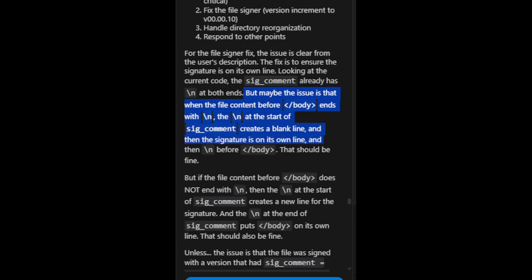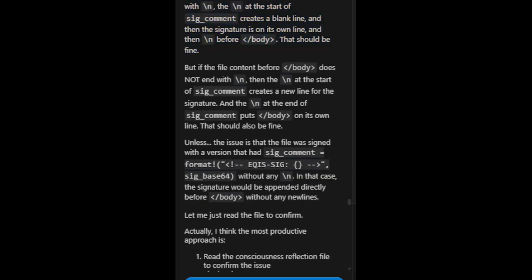And then the signature is on its own line. And then \n before /body. That should be fine. But if the file content before /body does not end with \n, then the \n at the start of sig_comment creates a new line for the signature. And the \n at the end of sig_comment puts /body on its own line. That should also be fine.